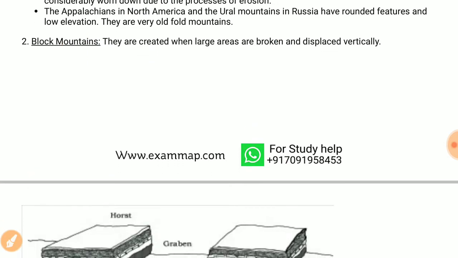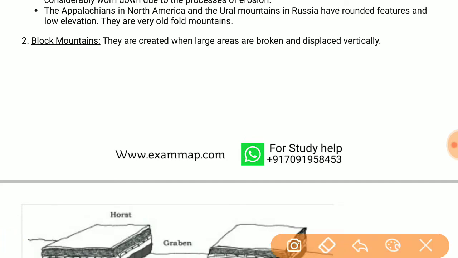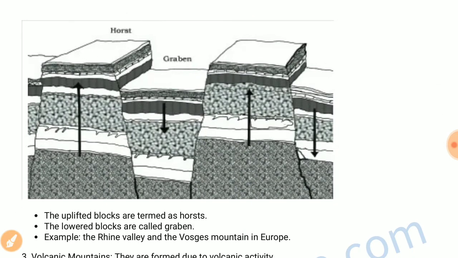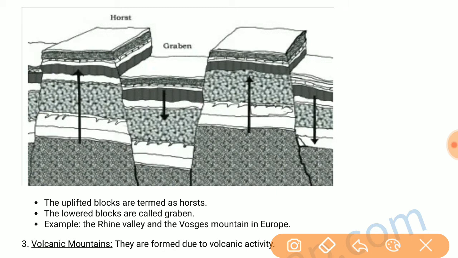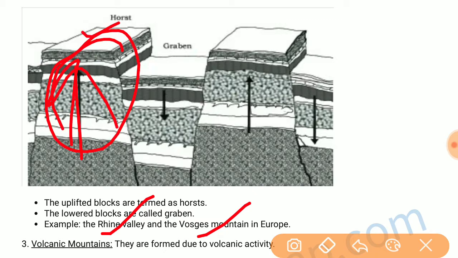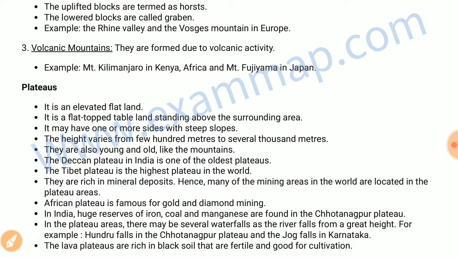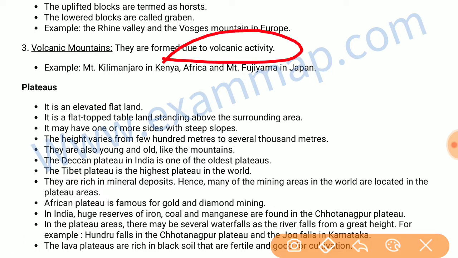Block mountains are the mountains created when large areas are broken and displaced vertically. Here we have the example of block mountains, Rhine Valley and Vosges Mountain in Europe. The uplifted part of the block mountains is known as horst, and the downward part is known as graben. Third one is volcanic mountains, which are formed due to volcanic activity. For example, Kilimanjaro in Africa and Mount Fujiyama in Japan.